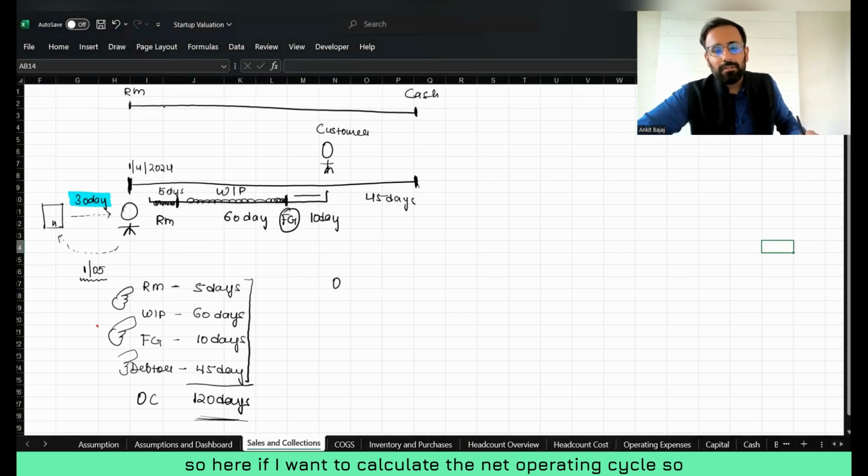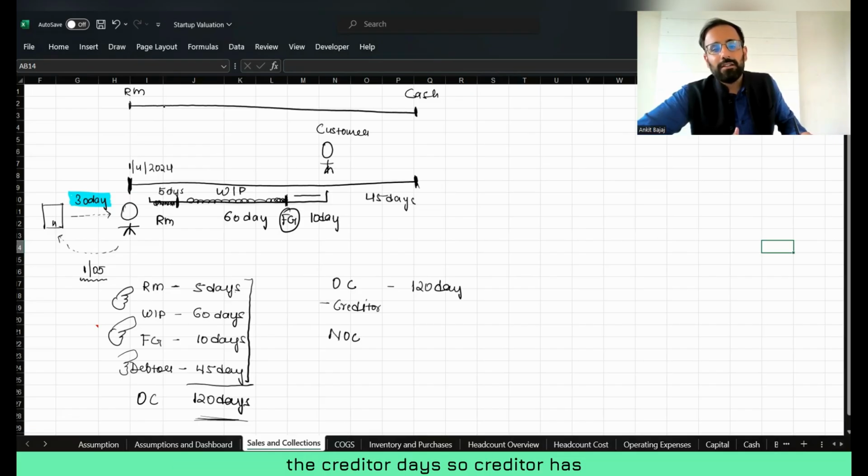So here, if I want to calculate the net operating cycle, the formula would be: operating cycle, that is 120 days, which we have calculated, minus creditor days. We have to subtract the creditor days. The creditor has provided you 30 days credit. So what is going to be your net operating cycle in this case? Your net operating cycle is going to be 90 days.